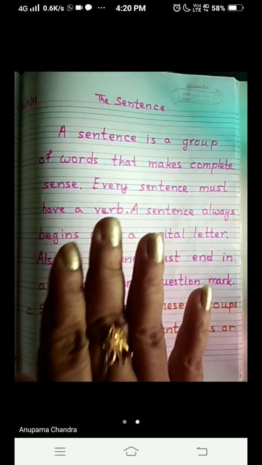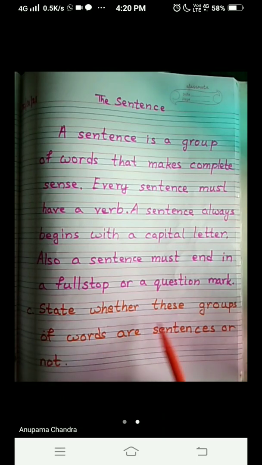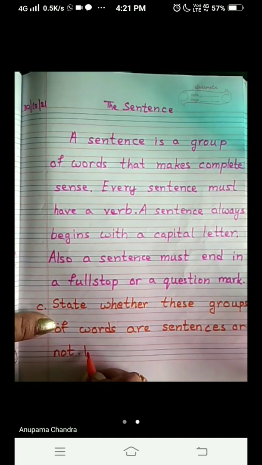So these 4 things you have to check, and then you have to decide whether the given sentence is a sentence or not. If it is a sentence we are going to write yes, if it is not we are going to write no. Okay, let's add this here.